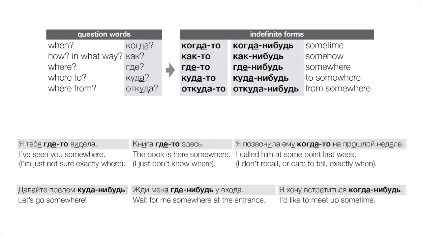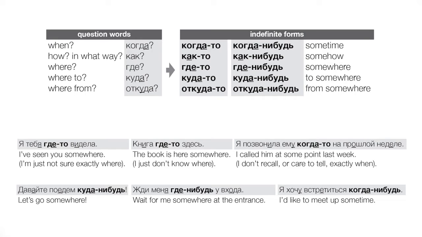We're on day 80, and today's topic is indefinite forms. These are similar to the negative forms we learned on day 79, and we saw how those were created from question words, and they were pretty easy to create, but using them may be a bit trickier, right? So it's much the same case today. The forms, the grammar really isn't that difficult, but this is still a rather tricky topic.